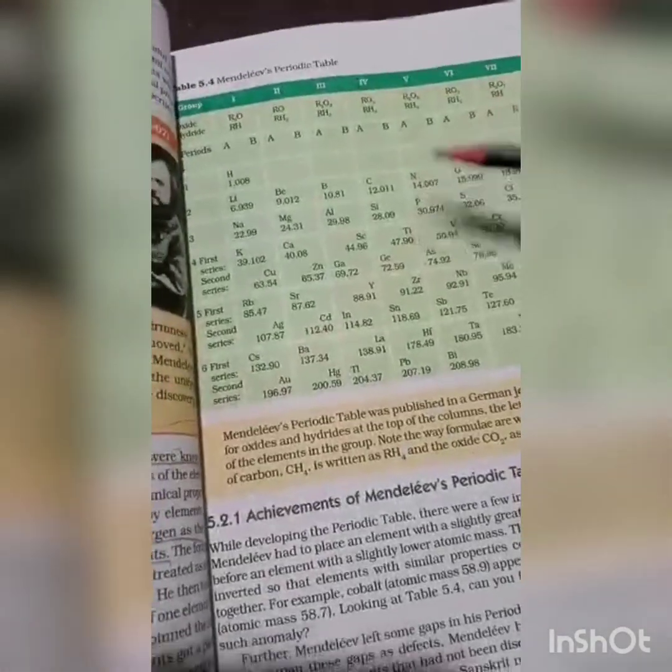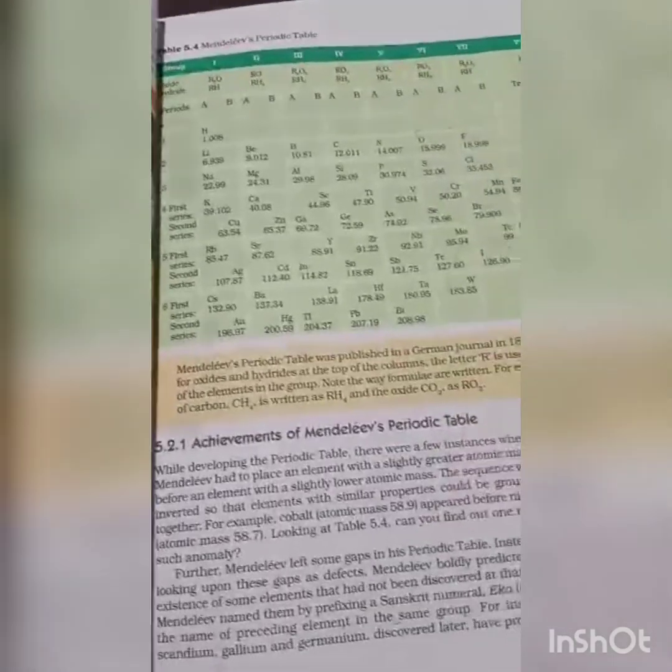In our next video we will study this table of Mendeleev. So see the next video.